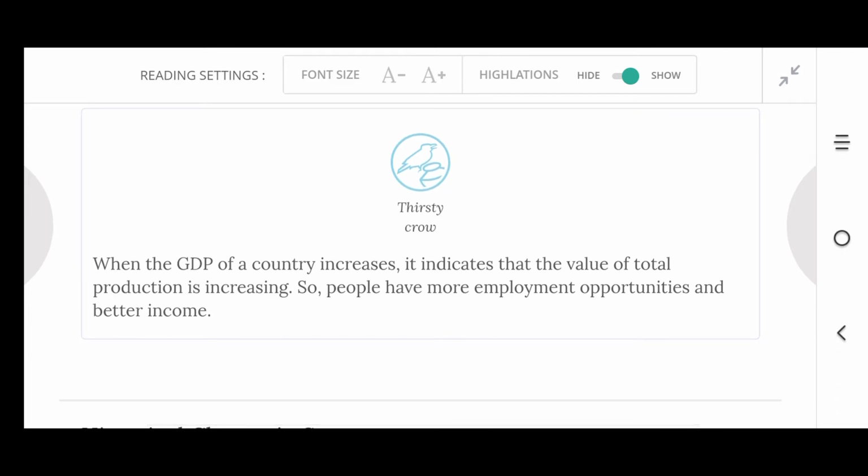When the GDP of a country increases, it indicates the value of total production is increasing. So, people have more employment opportunities and better income. When the GDP of a country increases, what does it show? It shows the value of total production is increasing. If total production is increasing, people are getting more employment opportunities.